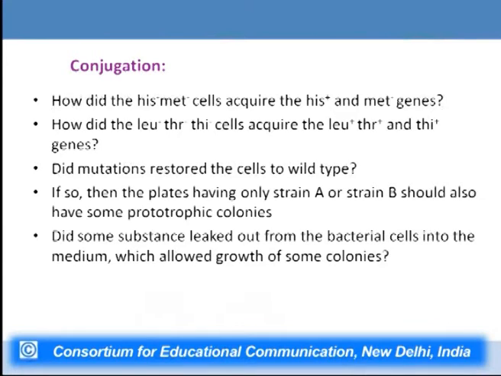Or was some substance getting leaked out from the bacterial cells into the culture medium which was allowing growth of these colonies? So, these were the two possible questions being asked: whether mutation was causing the formation of prototrophic colonies, or whether some substance was getting leaked into the medium and the prototrophic colonies were getting formed.